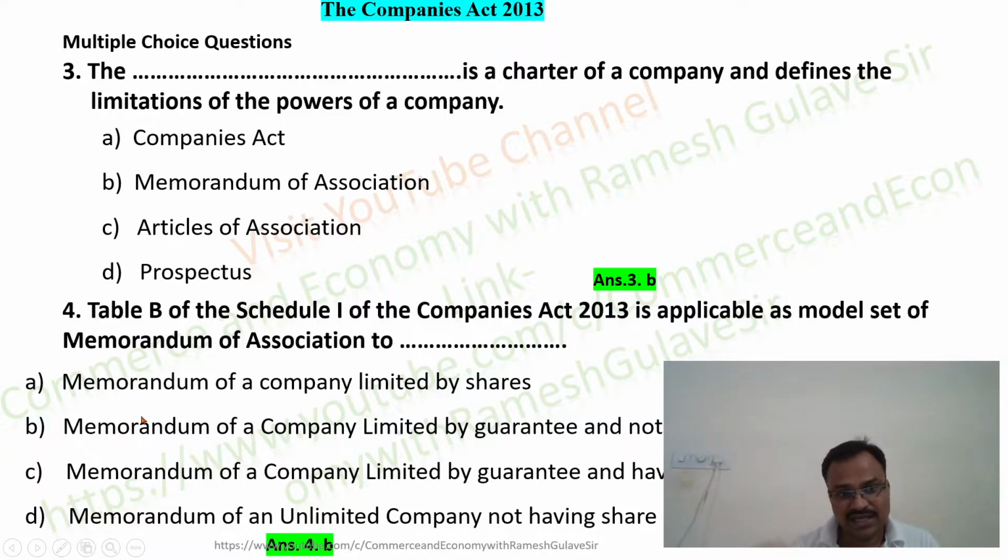And table B, it is a model set of memorandum for a company limited by guarantee not having share capital, right? So at least you should memorize these two three tables. And table F, I am going to speak about table F in the further questions, right? So here I hope that the question and its answer is clear now. So here option B is the right answer.